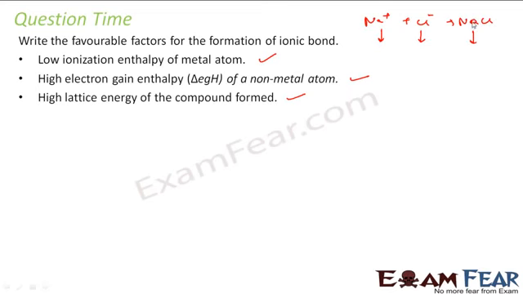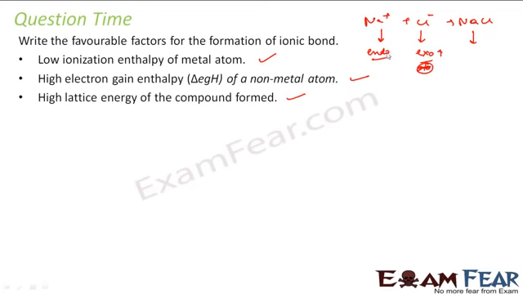And in the lattice energy, you form the lattice structure.